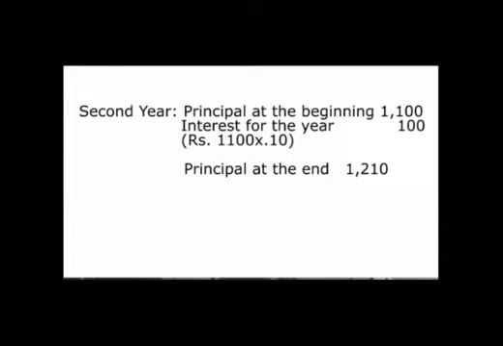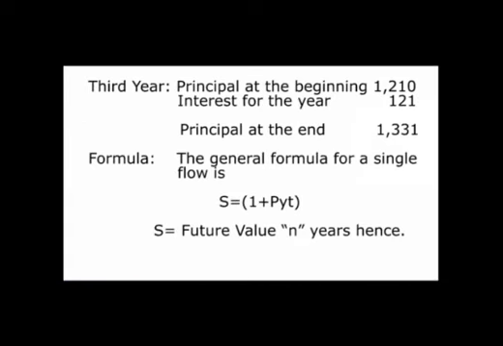So the cumulative amount at the end of second year would be 1210. In the third year also, this 1210 will fetch interest at the rate of 10%, and the amount would become 121 on account of the interest, and the total cumulative amount at the end of the third year would be 1331.